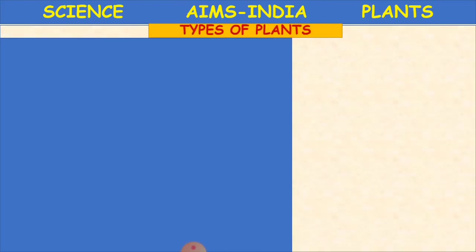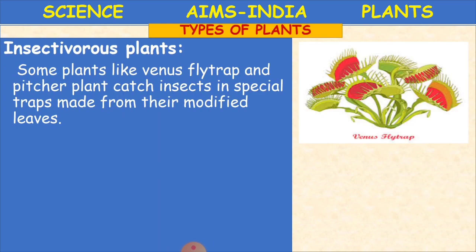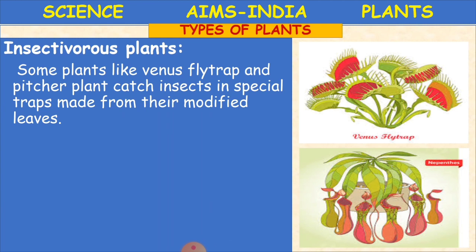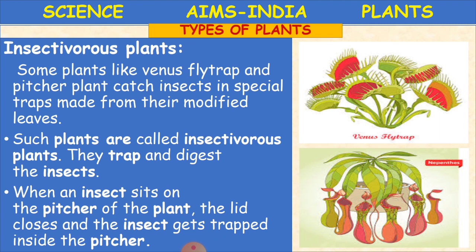What are epiphytes? Once again, plants which grow on other plants. Now, insectivorous plants. We have already learnt about this. What are insectivorous plants, children? Some plants like Venus flytrap and pitcher plant catch insects in special traps made from their modified leaves. Such plants are called insectivorous plants. They trap and digest the insects.